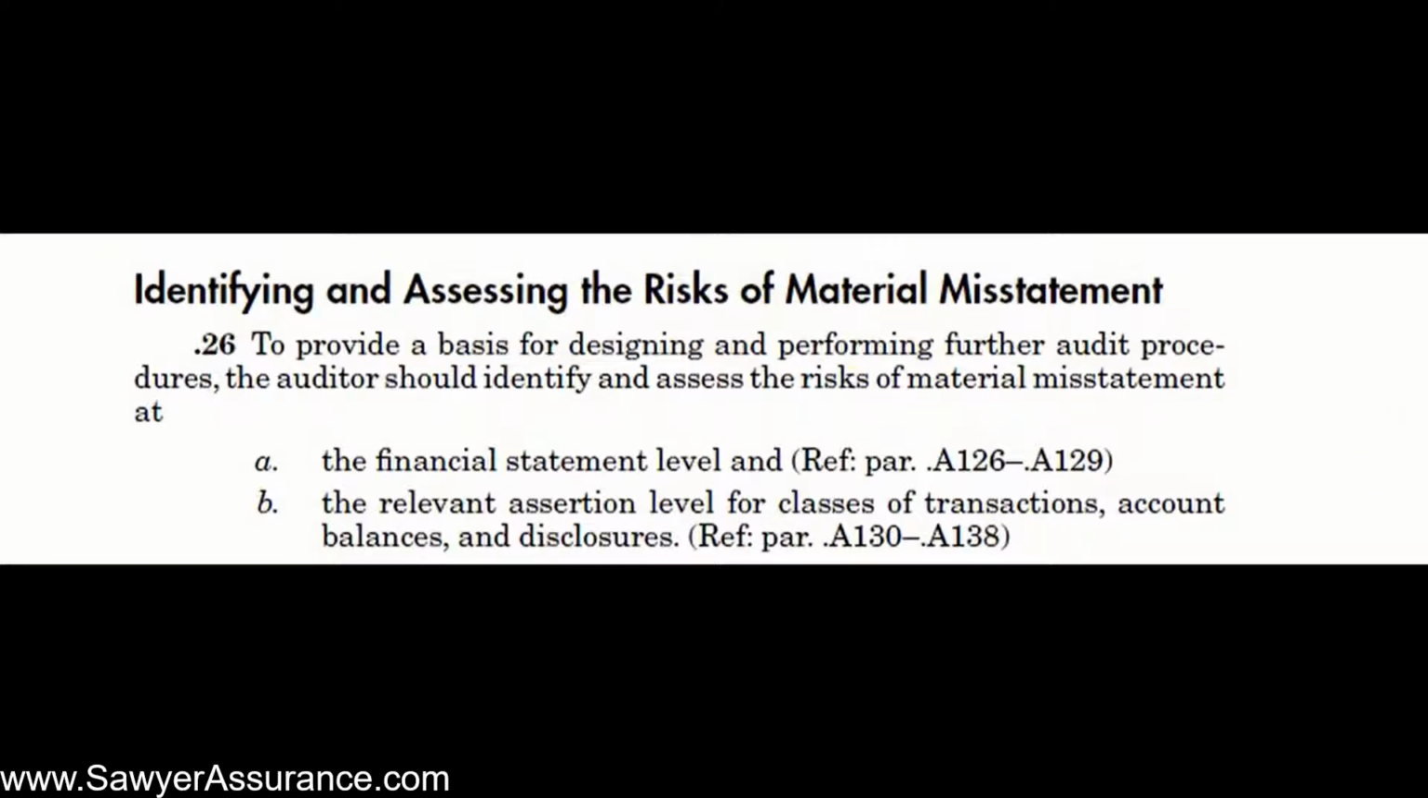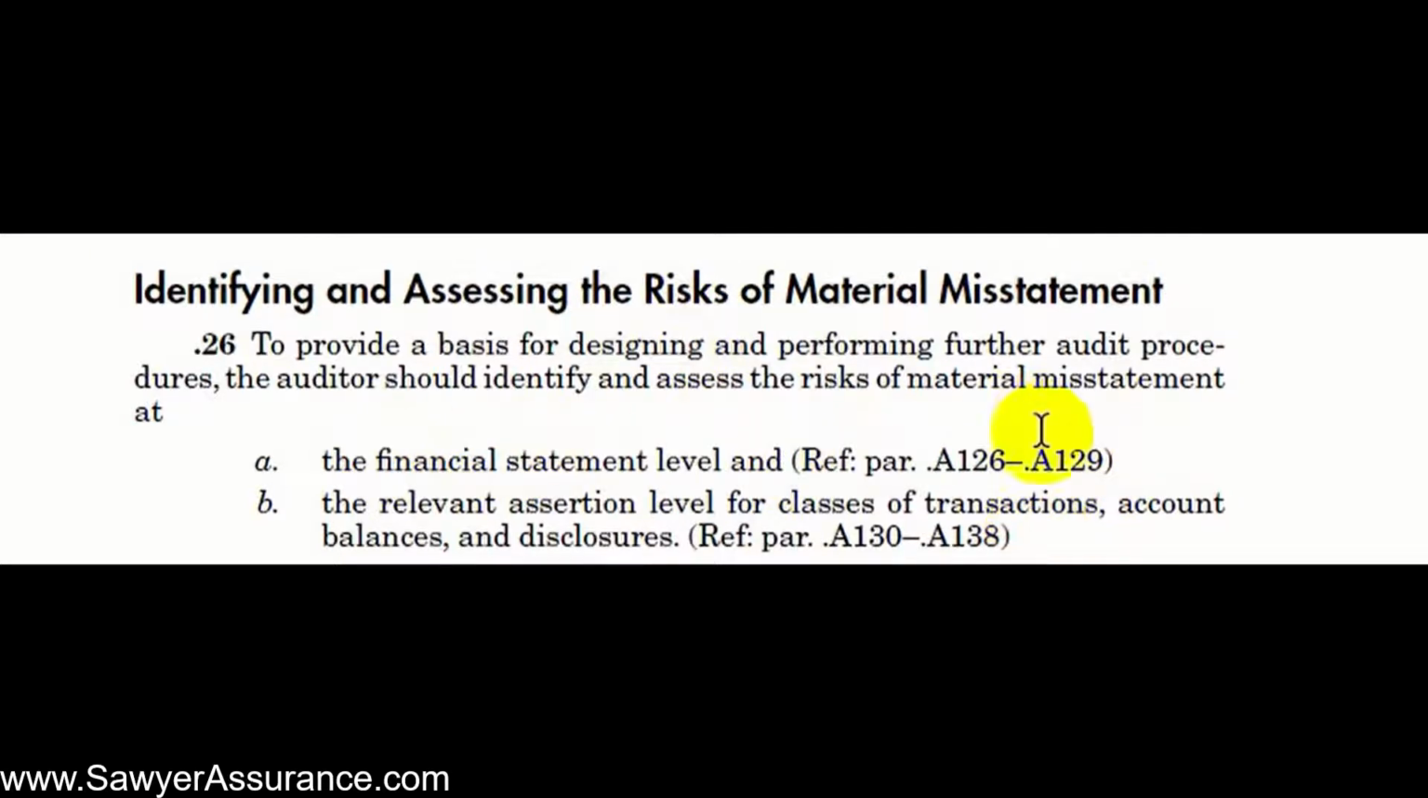of material misstatement. And so to provide a basis for designing and performing further audit procedures, when they say further audit procedures, that means procedures beyond doing all these planning procedures that we've done so far. So to design further audit procedures, we should identify and assess the risk of material misstatement. So the thought is that we should have an understanding of the organization and its internal controls and determine where it's likely that the financial statements are misstated or materially misstated. And then we can design certain procedures to reduce our risk of that being the case.